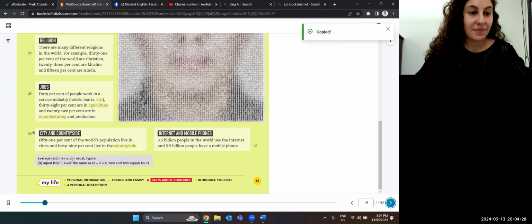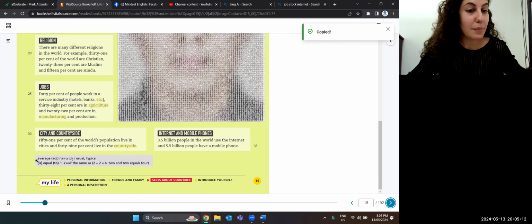City and countryside. 51% of the world's population live in cities, and 49% live in the countryside. Internet and mobile phones. 3.5 billion people in the world use the internet, and 5.5 billion people have a mobile phone.